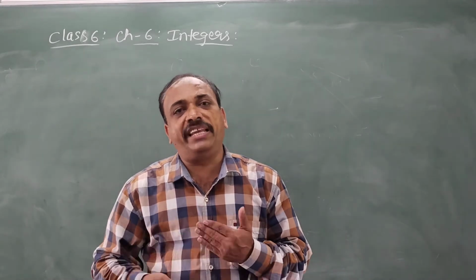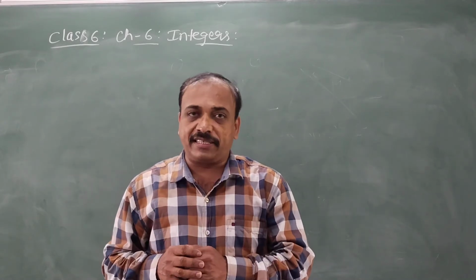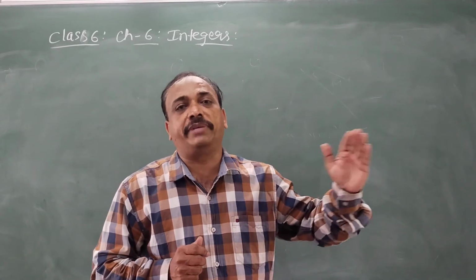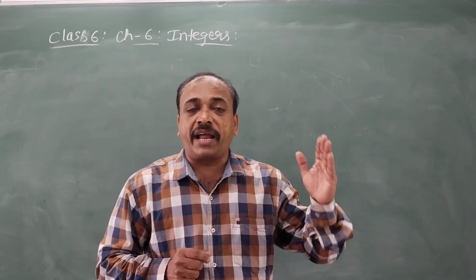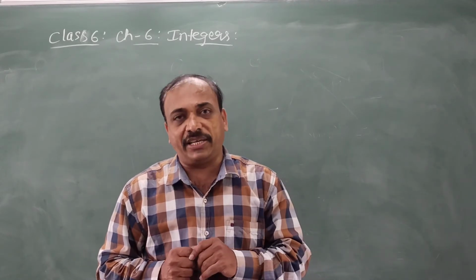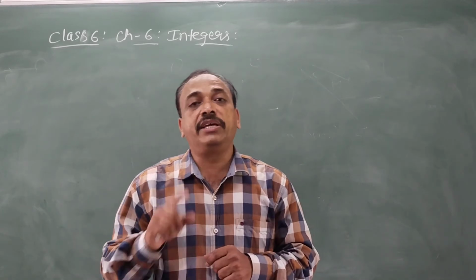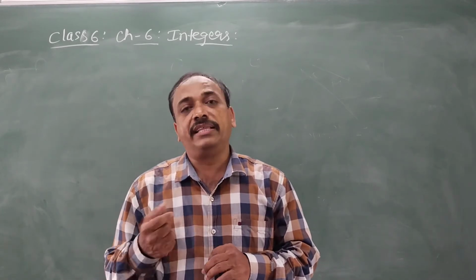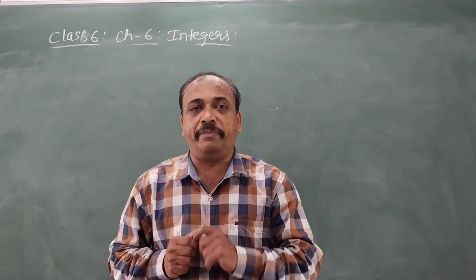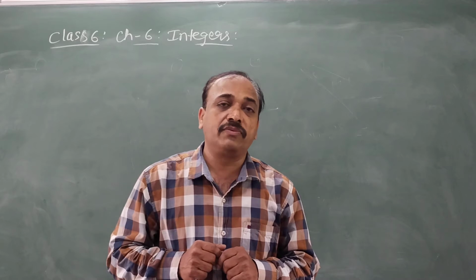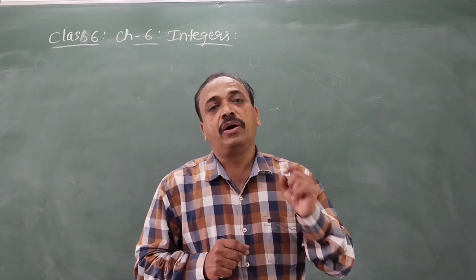Generally, how do we obtain the predecessor and successor? If you add 1 to a number, you obtain the successor. If you subtract 1 from a number, you get the predecessor. In that manner, when you subtract 1 from 1, you obtain 0. So when 0 is added to the natural numbers, we learn another type of numbers, that is whole numbers. What are whole numbers? Natural numbers including 0 are called whole numbers.